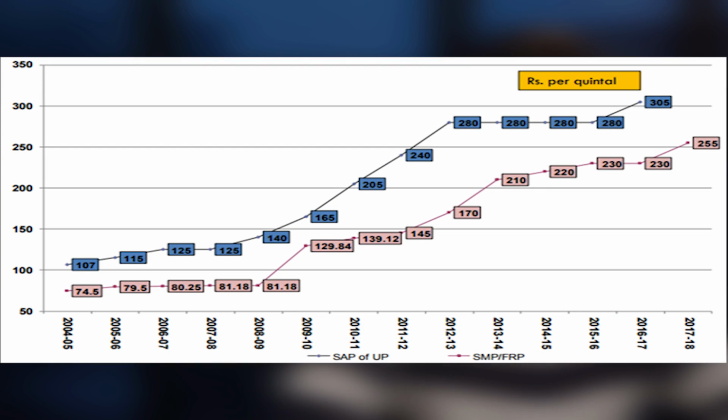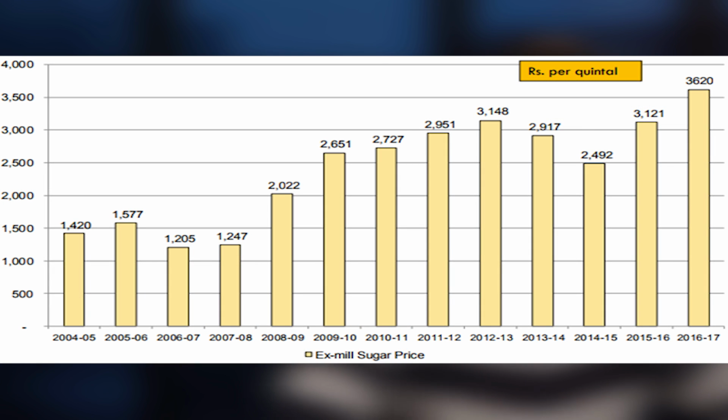From these two graphs, what we see is that sugarcane prices have been constantly set at higher levels, year after year, but sugar prices haven't followed suit. This is because the government has controlled the prices of sugar via a combination of internal as well as external trade policies so as to ensure adequate supply of the commodity. This has eventually led to suppressed profitability for sugar manufacturers as they have under-recovered on the manufacturing of sugar.